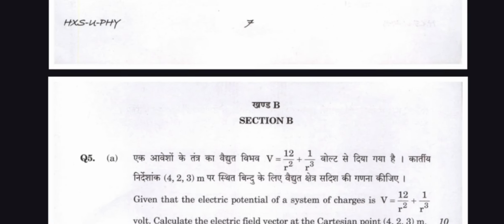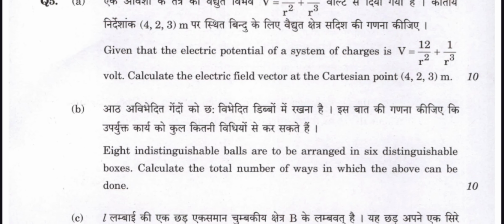And question number, section B, question number 5a. Given the electric potential of a system of charge is V = 12r² + 1/r³ volt. Calculate the electric field vector at the Cartesian point (4, 2, 3).